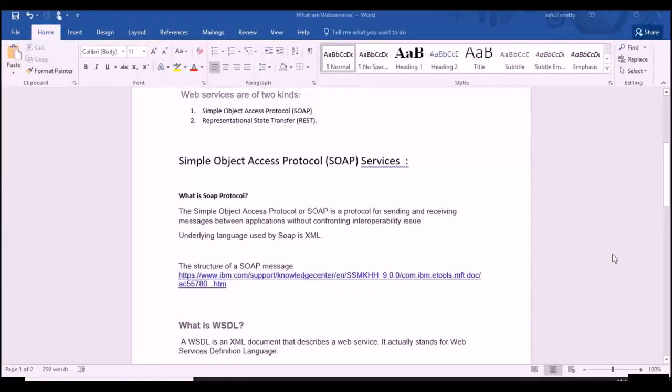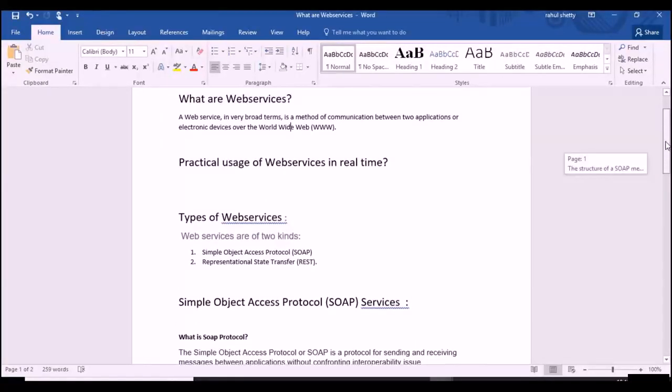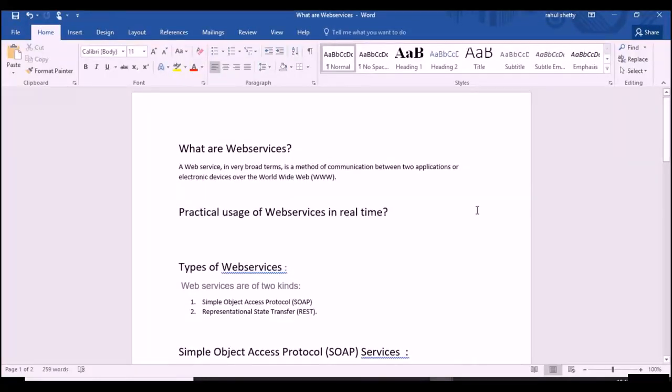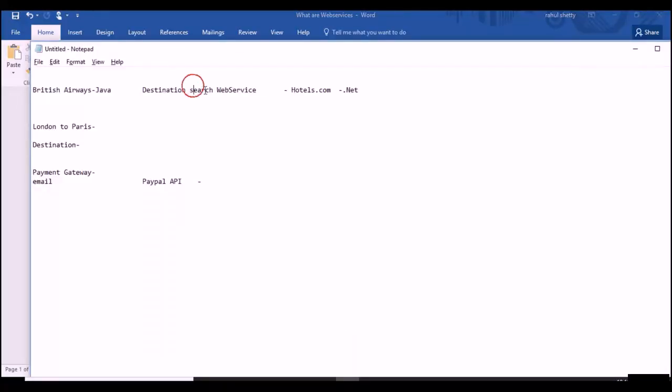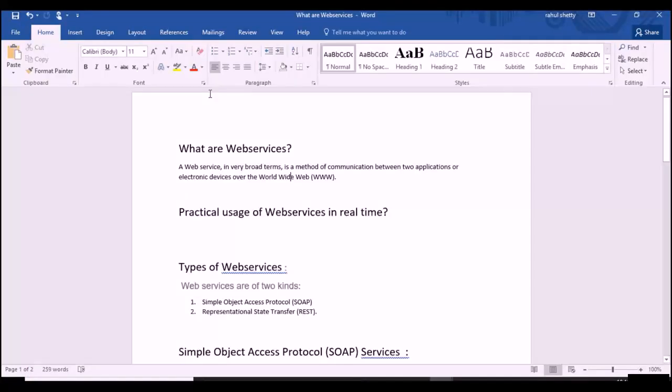Okay, now types of web services available for us. There are two kinds of web services. So if I go back to my notepad, if you can talk to the web service, the communication which you are making from your own website to the web service matters. If you communicate with the web service using SOAP protocol, don't worry what SOAP protocol is. I'm going to explain it clearly in our coming lectures.